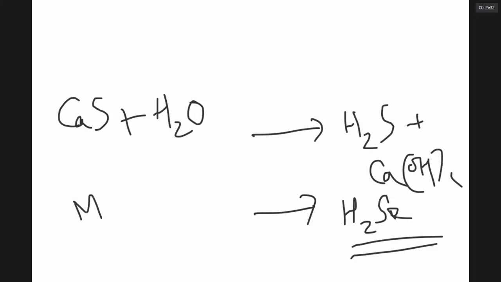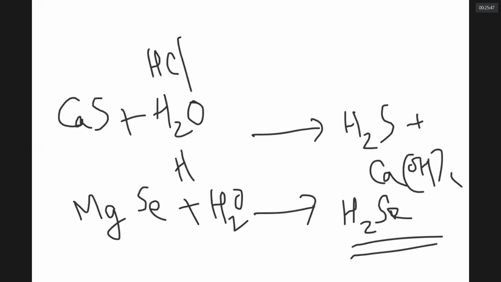Take some second group selenide, MgSe, put water. Instead of water, you can put acid, no problem. So this is a general way to prepare hydrides of 15th group, 16th group elements. These are the general characters of hydrides.